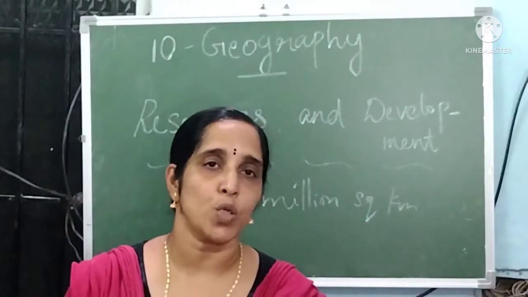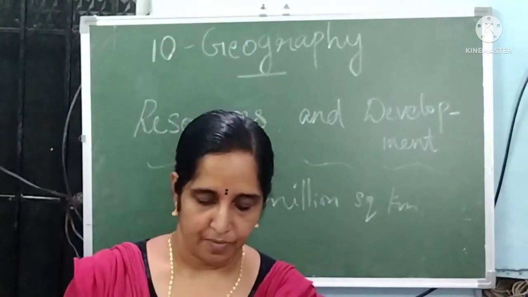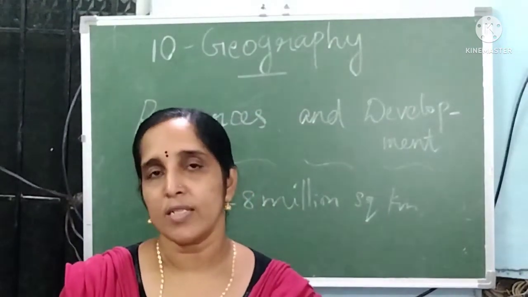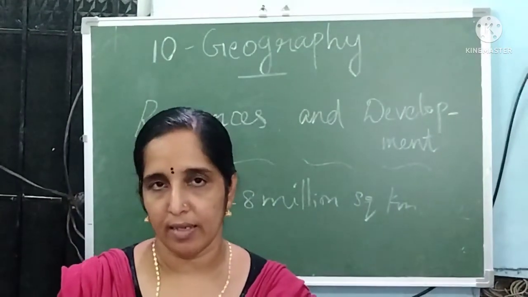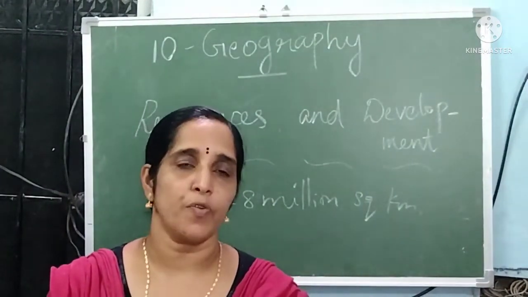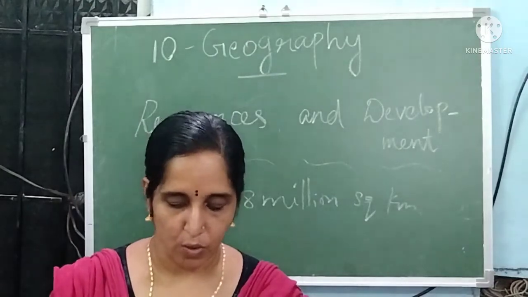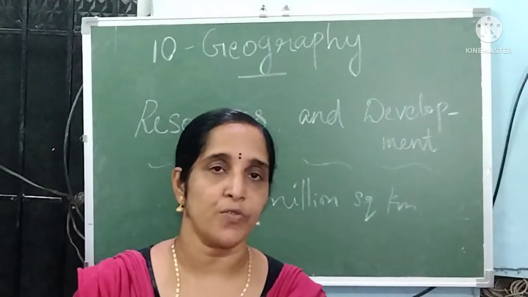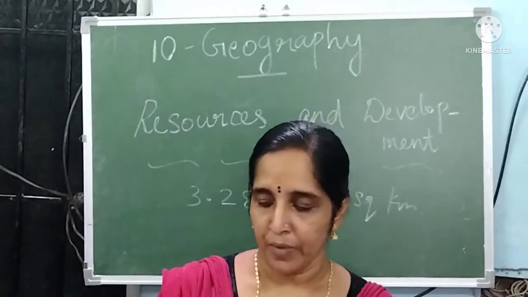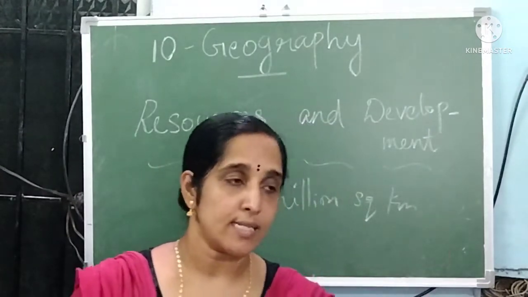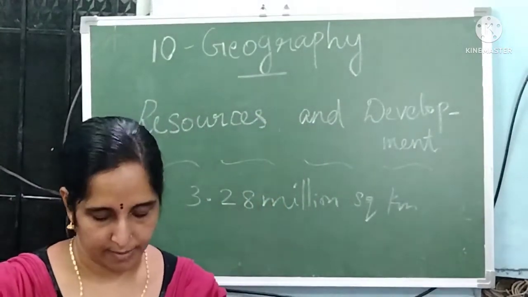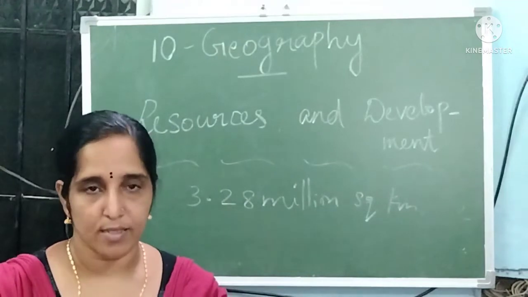So, which soil is suitable for the cultivation of tea? Laterite soil. Which soil is suitable for the cultivation of coffee? Laterite soil. Which soil is suitable for the cultivation of cashew nut? That is also laterite soil. This is mostly found in Kerala, Karnataka, Andhra Pradesh, Tamil Nadu, and Orissa, that is, in the southern part of the country. That is called laterite soil.